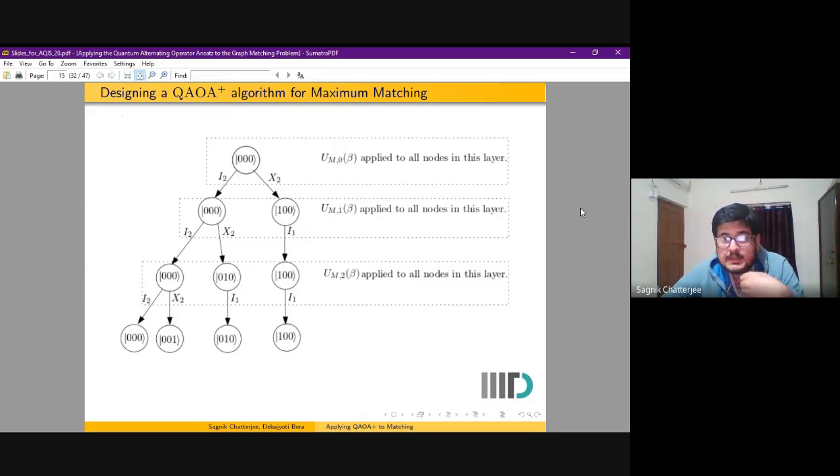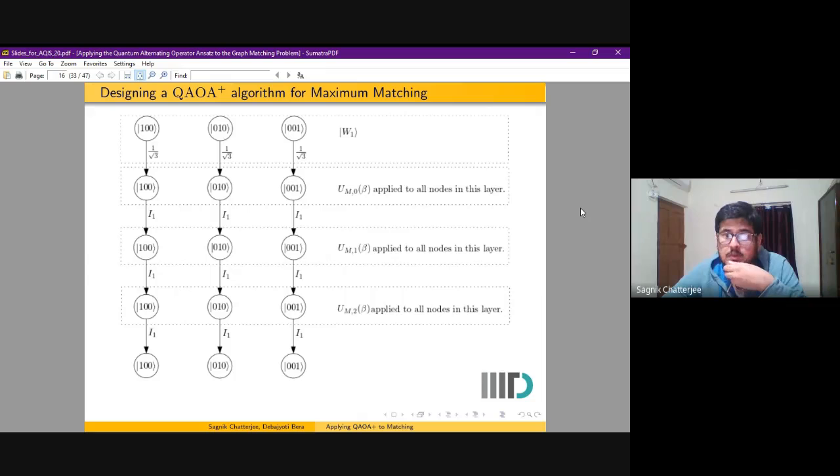When we apply this to a quantum input such as the W1 state, which in this context can be thought of as a uniform superposition over all single edges, the output state is a superposition over all possible matchings other than the empty matching. Everything has non-zero amplitude in this.